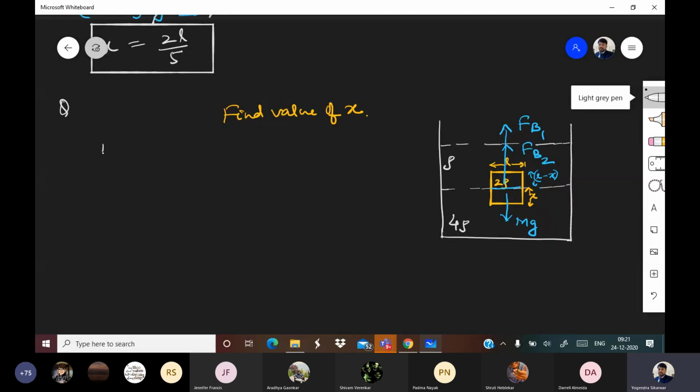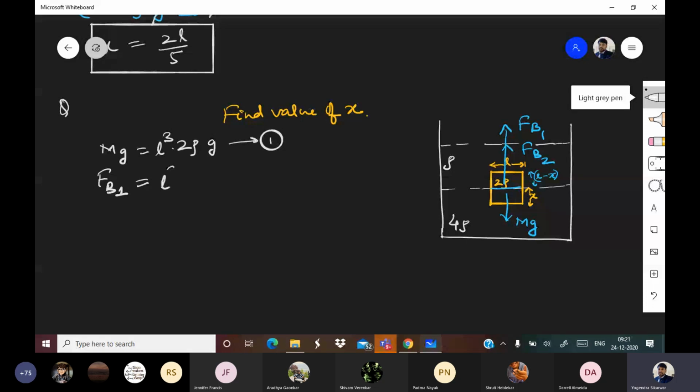So mg will be how much? I'm writing the values one by one, all these three. Then we are going to use addition and subtraction. So mg will be L cube into 2 rho into g, equation number 1. Now FB1, force of buoyancy due to liquid 1, the upper one.